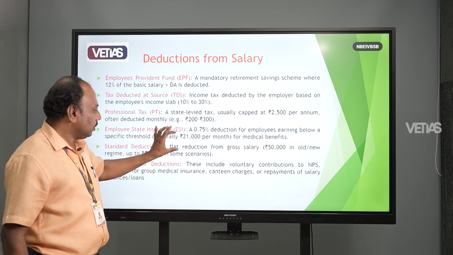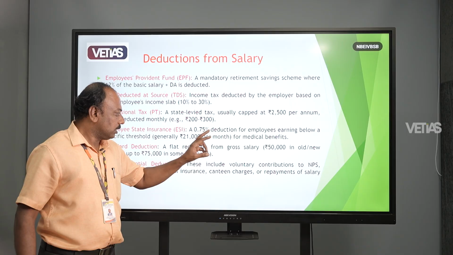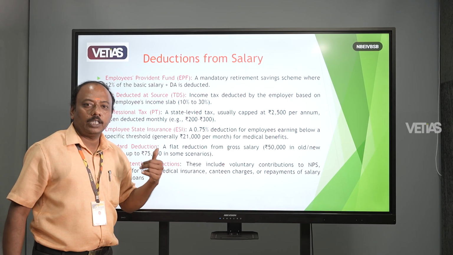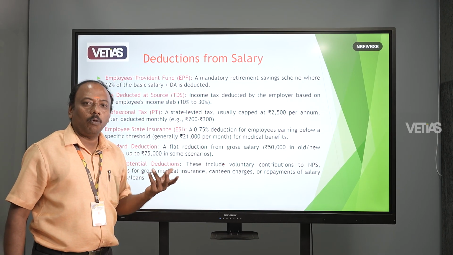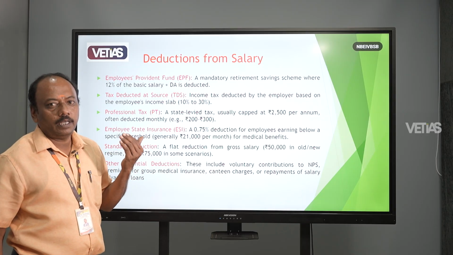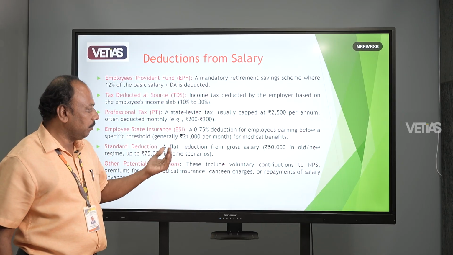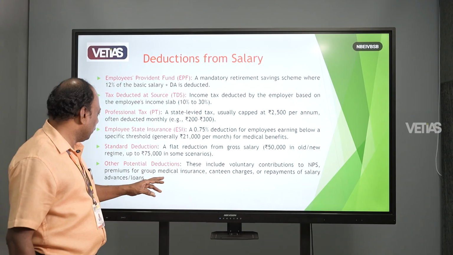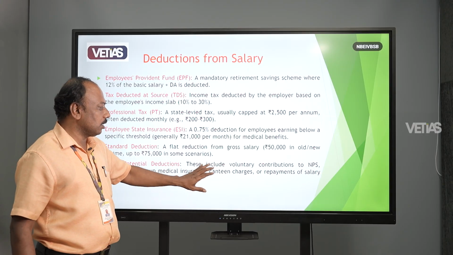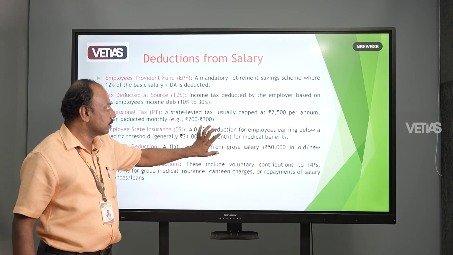And standard deduction. This is fixed by the government: 75,000 for the new regime, 50,000 for the old regime. So if your earnings are 1 lakh, then 50,000 may be deducted by the Indian government, and other potential deductions are also there for some kinds of expenses.